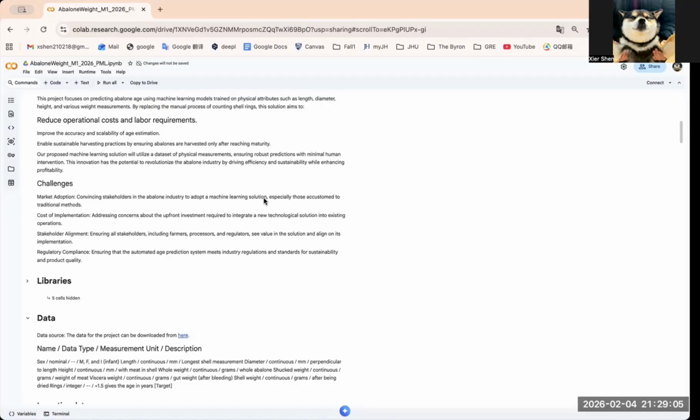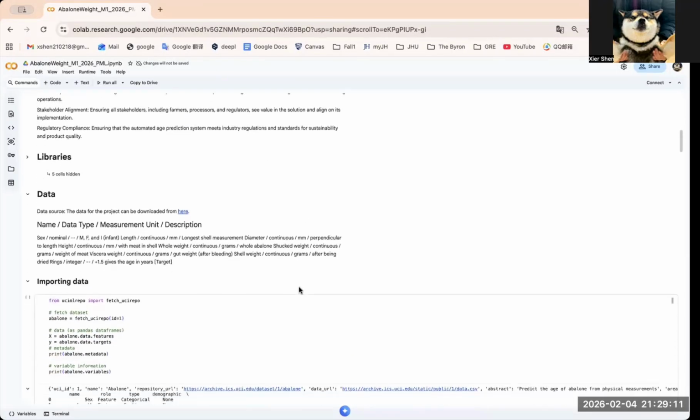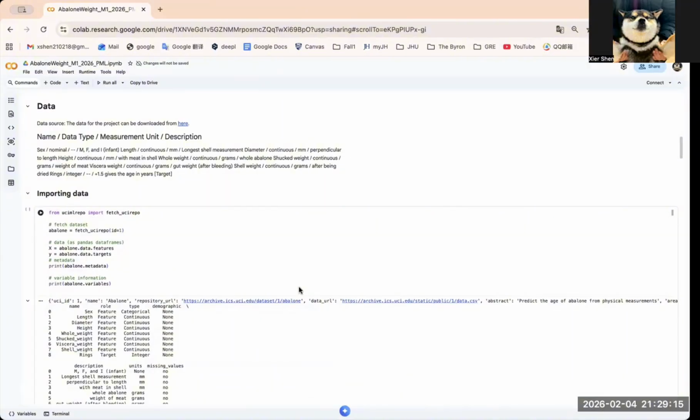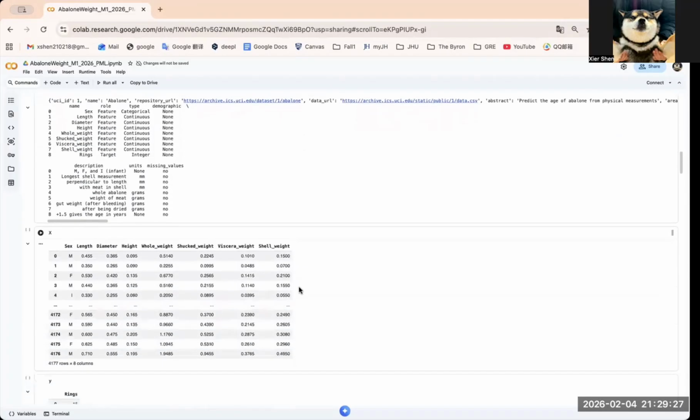Before modeling, I first performed a basic data quality check. The dataset contains 0 missing values and 0 duplicate rows, so no imputation or deduplication was needed. Next, I confirmed that sex is the only categorical feature with 3 categories, M, F and I, while the remaining features are continuous numerical measurements. Since machine learning models require numerical inputs, I encoded sex using label encoder.